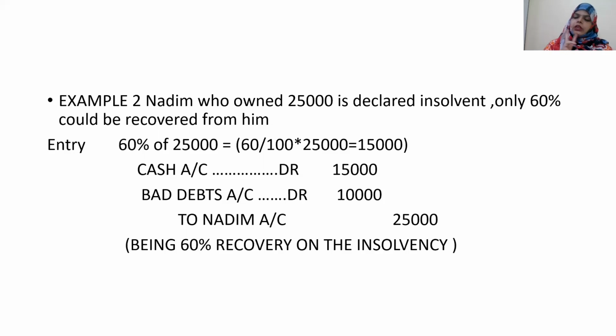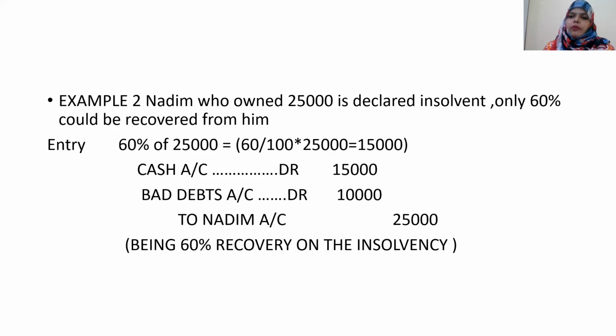There is a difference between the previous transaction and this transaction. There the amount has been recovered. Here the amount has been declared as bad debts. I repeat myself. Nadeem, who owed 25,000 rupees, is declared insolvent. Only 60% could be recovered from him.